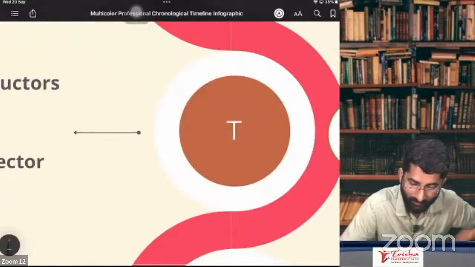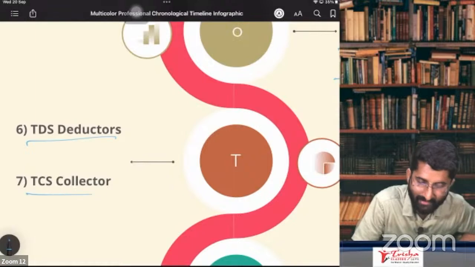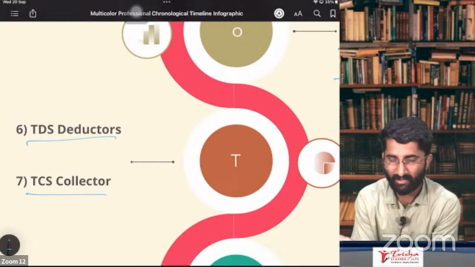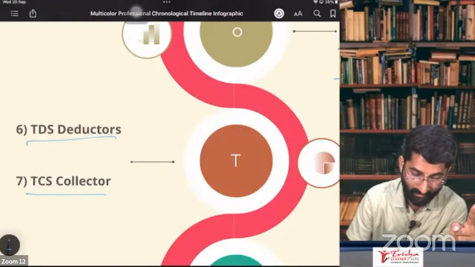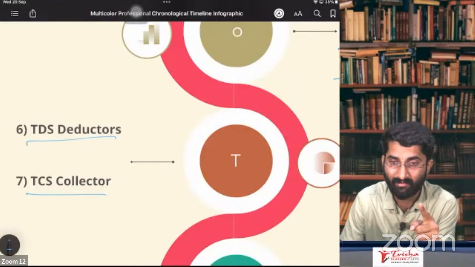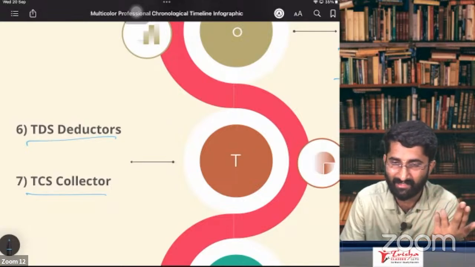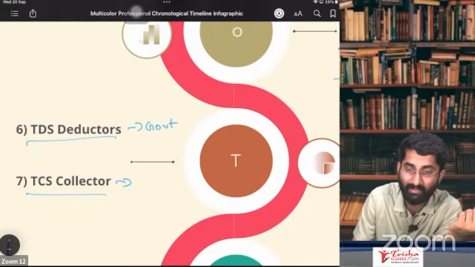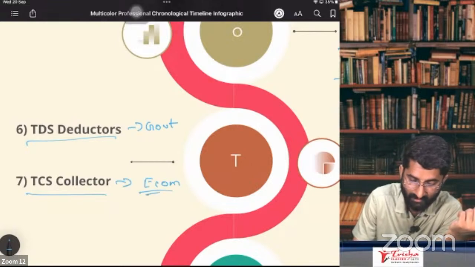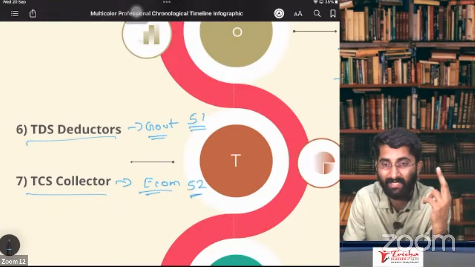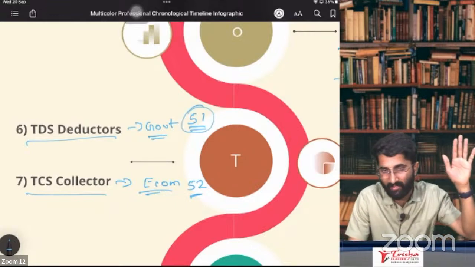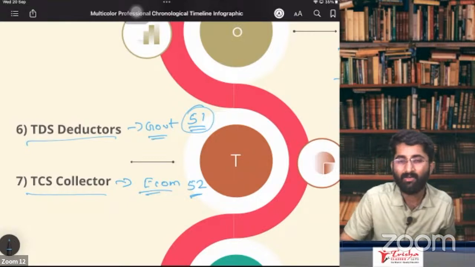Yes. Next one is in case of TDS deductors and TCS collectors. Simple thing. I am paying you some amount. This is TDS under GST, not your income tax TDS. So now government departments, they have to do TDS. TCS will be done by e-commerce operators. You have to study section number 51 and section number 52. You will study this in CA finals, not required here. Okay. Who is a TDS deductor?